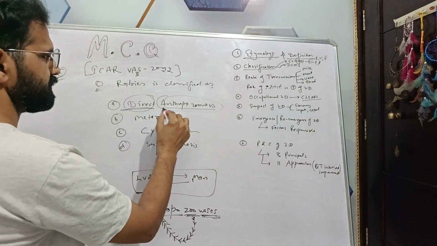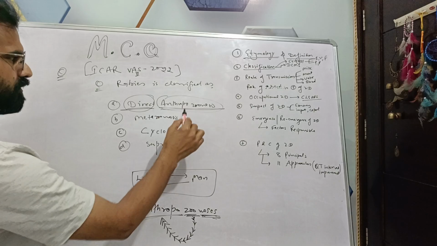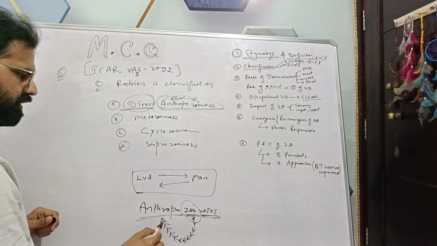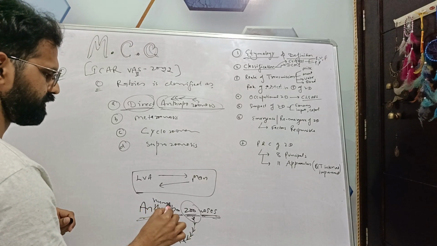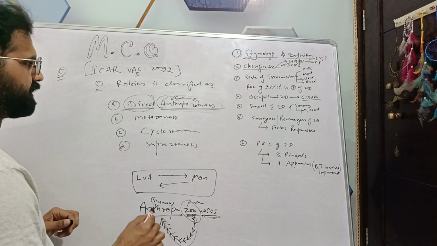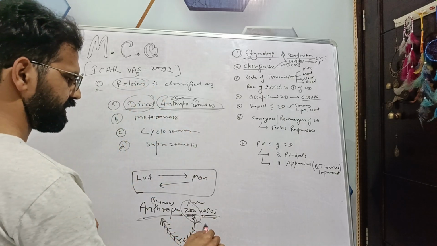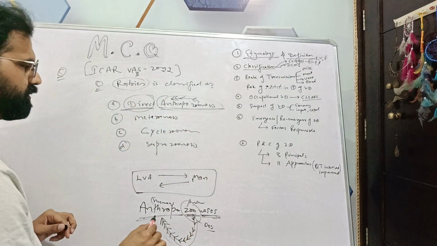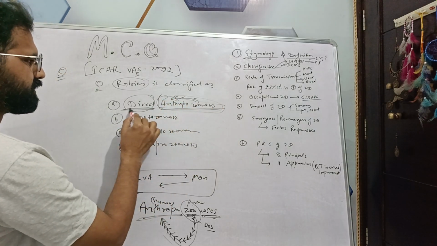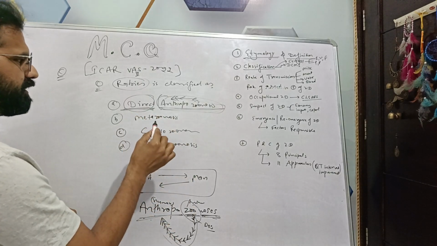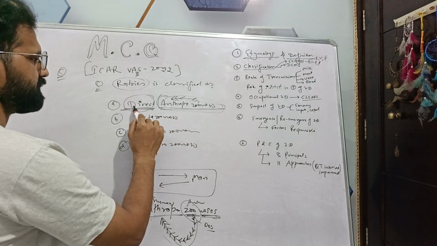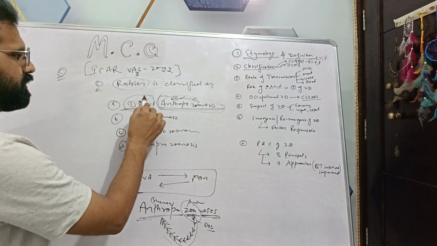So we discussed that anthropozoonosis, how to read it, is in the opposite direction, that is from animal to human. Anthropo means human and zoo is for animal. So from animal to human. Rabies is from an animal, that is a dog, biting a human. So it is an example of anthropozoonosis. And because of the direct contact, the direct bite of the animal, it is an example of direct zoonosis also.